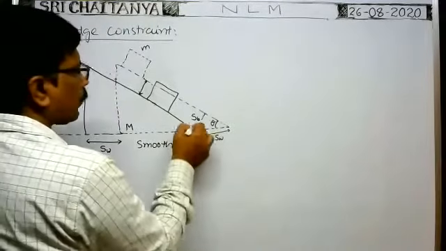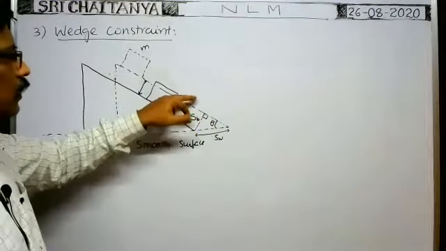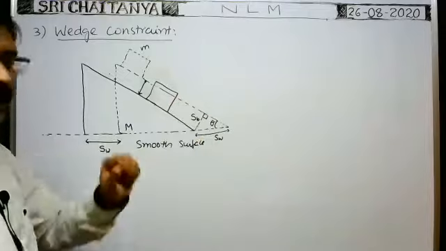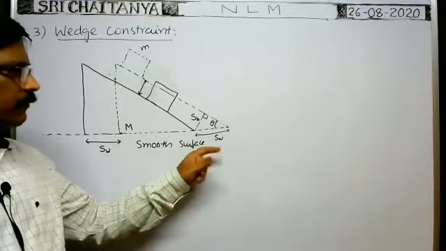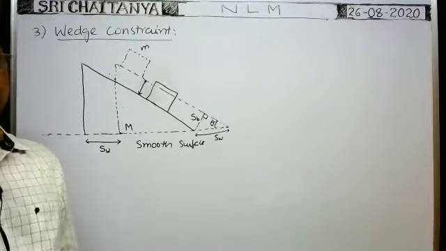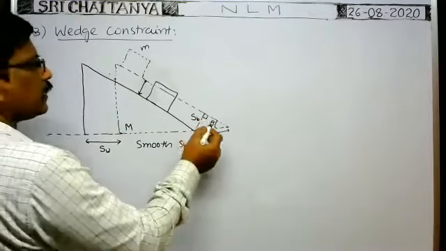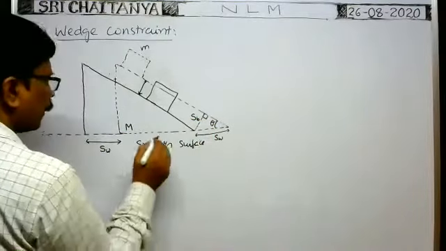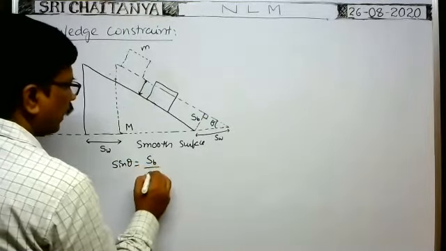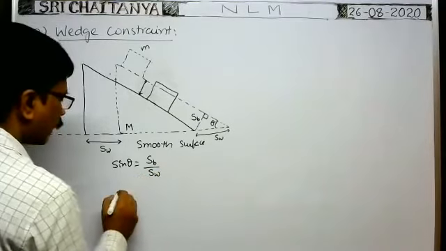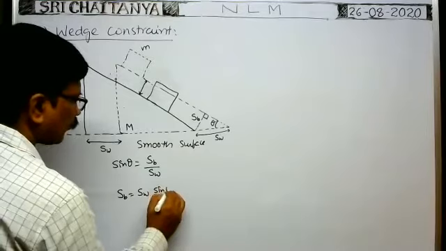No doubt, as it is the perpendicular distance, definitely here it is 90 degrees. Now, what is the relation between the displacement of the block and the displacement of the wedge? We can use sin theta. Sin theta is equal to opposite by hypotenuse, no? So from the diagram, sin theta is equal to opposite, which is SB, by hypotenuse, which is SW. Or SB is equal to SW into sin theta.